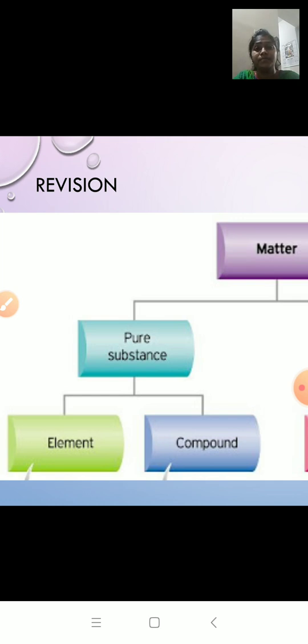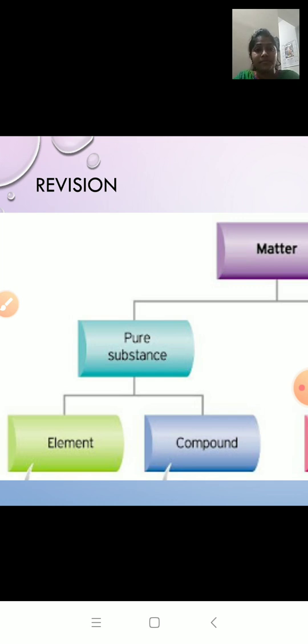Example, gold. Gold is made up of only gold atoms. So gold is an element. Copper. Copper is made up of only copper atoms. So copper is an element. Under element we learnt about the properties of metals, non-metals and metalloids.